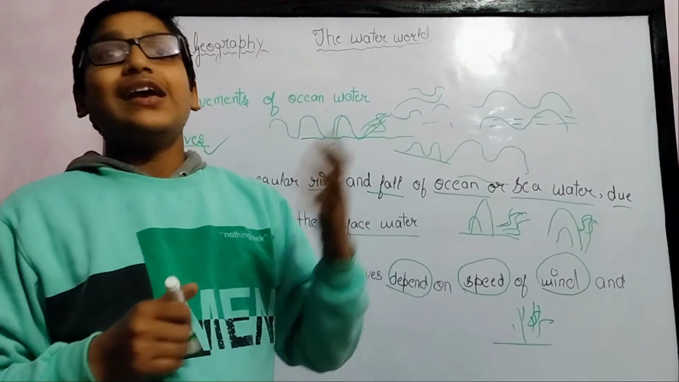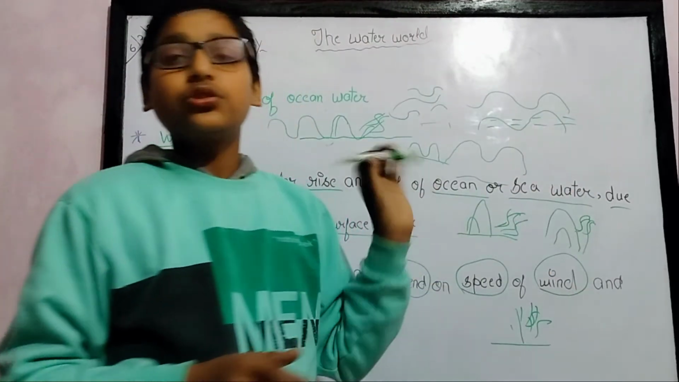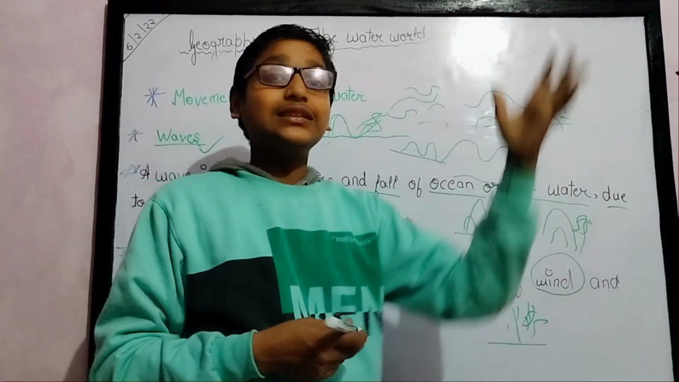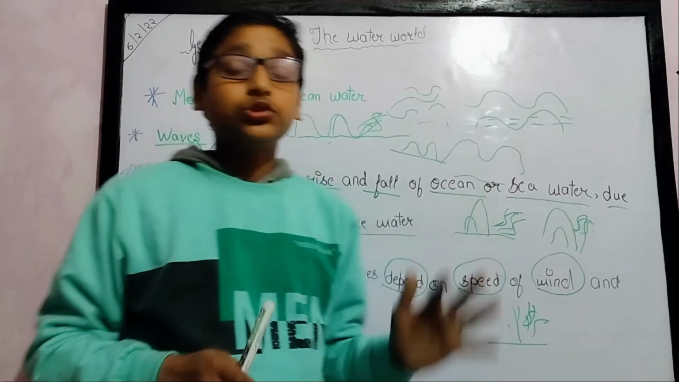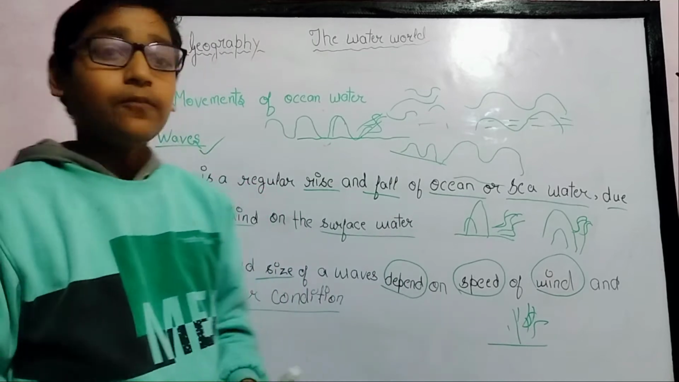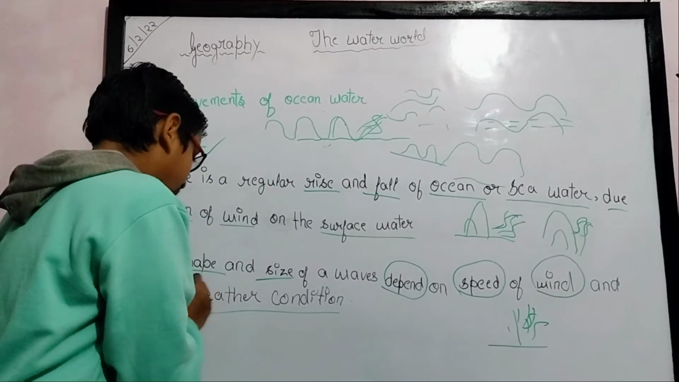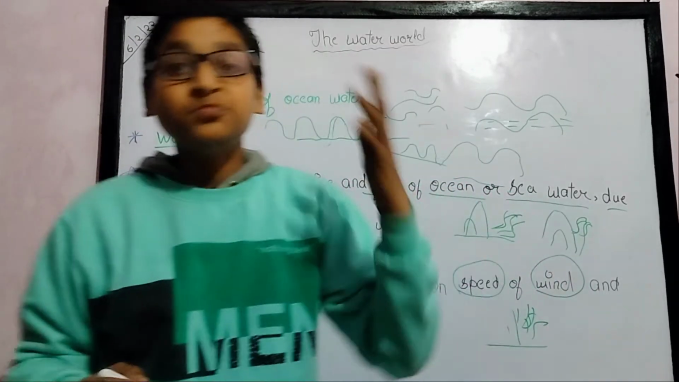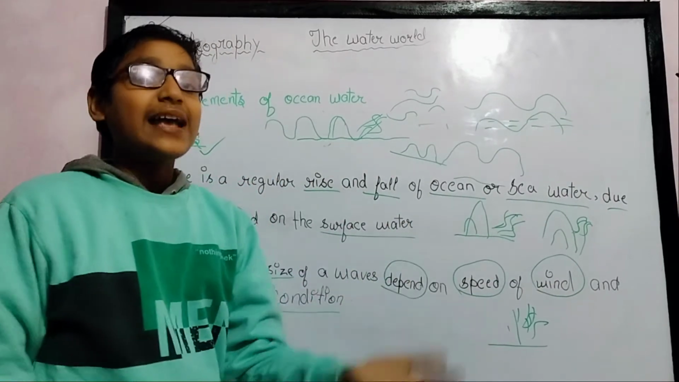And if there is very high rain and blowing wind, then it will also cause high waves. If it is a sunny, clear day and the winds are slow, then the waves will not be very high. So this depends on the speed of the wind and the weather condition. If the winds are small and the weather is good, the waves will not rise very high.